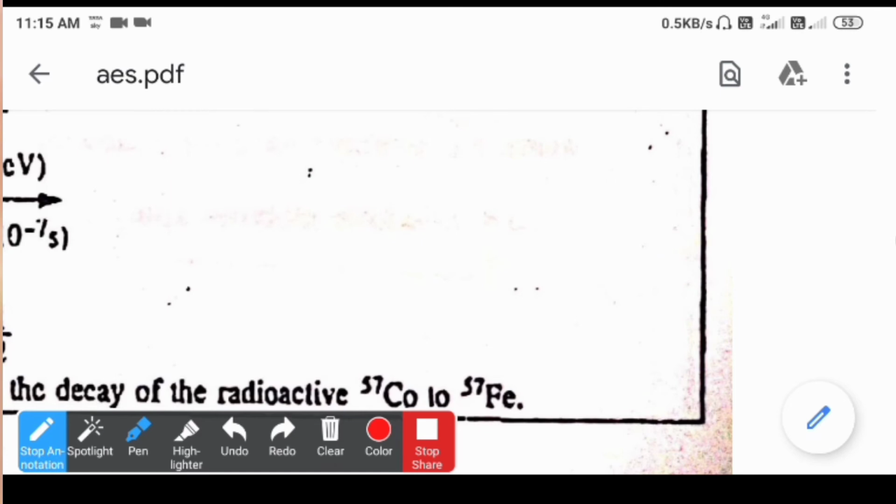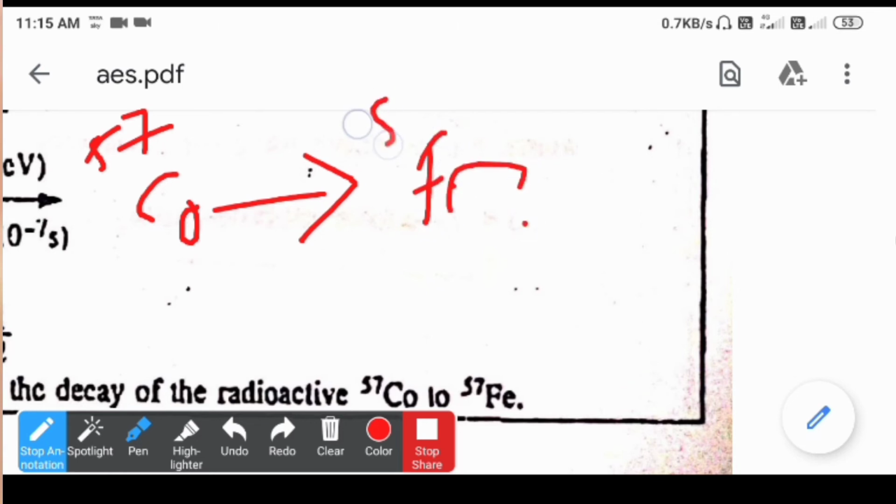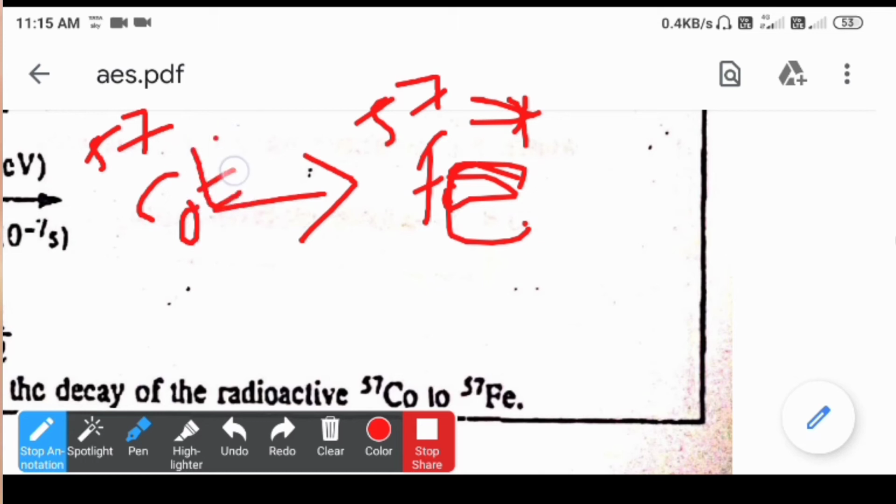Suppose first we have the cobalt-57 atom. It will get converted into iron-57, Fe-57, but in the excited state. This conversion takes place by the electron capture method, so this is a nuclear phenomenon.